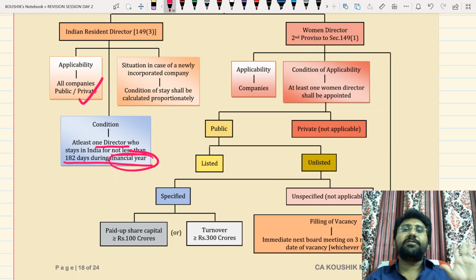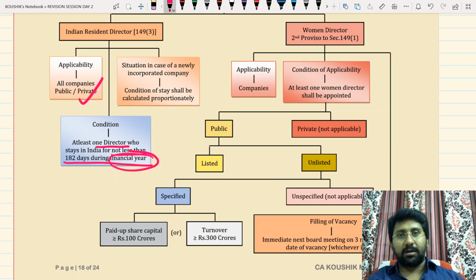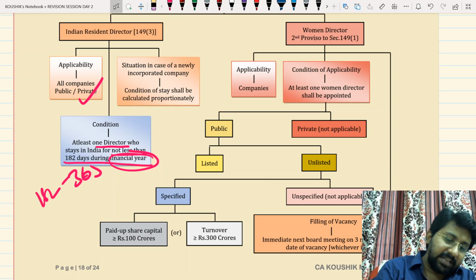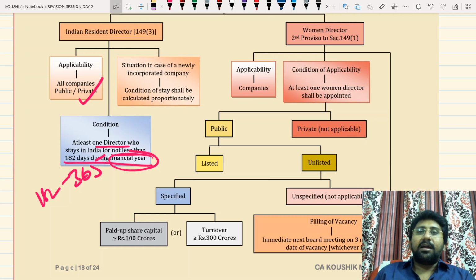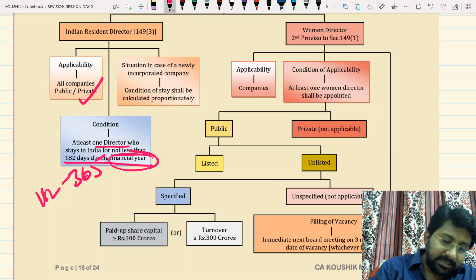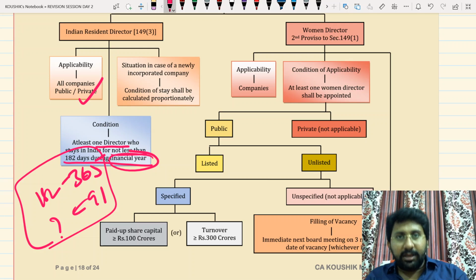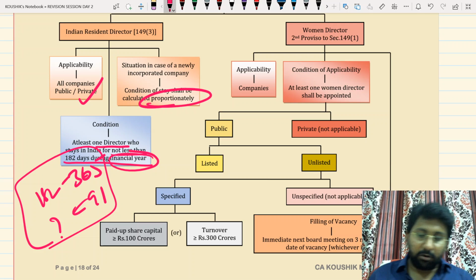Next issue. Situation in case of a newly incorporated company. My company incorporated in the month of December. Okay, December 31st incorporated. January, February, March, only 3 months is there. The 182 days requirement is for 365 days. Here my company got incorporated only 91 days prior. If it is 182 for 365, what for 91? You have to proportionately count and calculate. In case of newly incorporated companies, proportionally you need to calculate. This is what the section wants to tell.